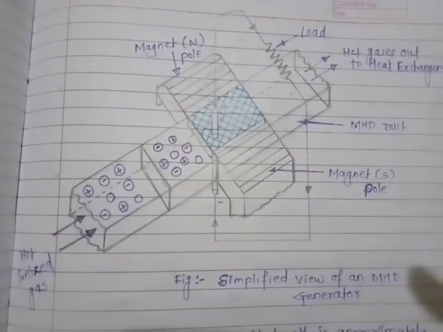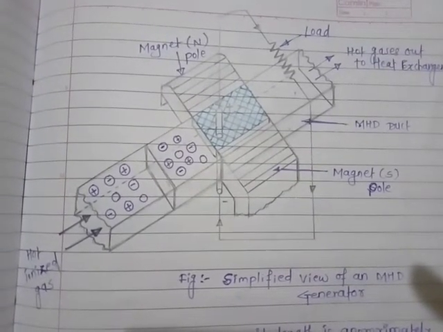An adequate electrical conductivity, of the order of approximately 10 ohms per meter, can be realized within a temperature range of about 2000 degrees centigrade to 2500 degrees centigrade. This is the simple view of the MHD generator shown in the figure.